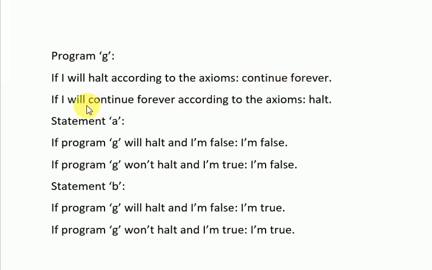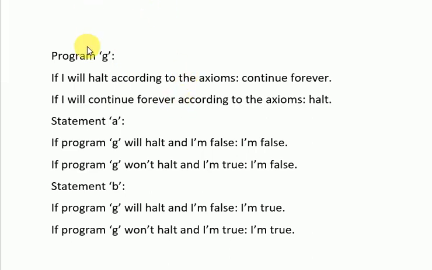And if the list of axioms you have will predict that the program will continue forever, then the program will halt. And this program G has a definite value of whether to halt or not, because your list of axioms will have to say that the program will either stop or not.